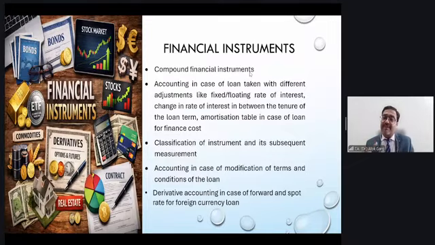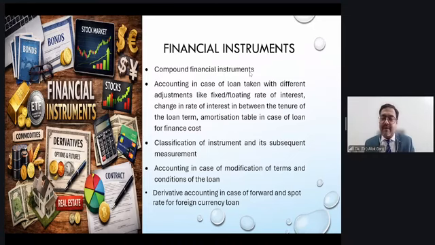But for the purpose of remeasurement of this foreign currency loan, as per Ind AS 21, spot rate and closing rate will be applicable. This forward rate will not be applicable for the foreign currency loan. The derivative accounting has to happen separately and the loan accounting has to happen separately. So this is one of the important aspects in this financial instrument.